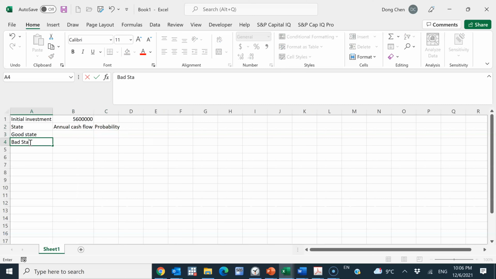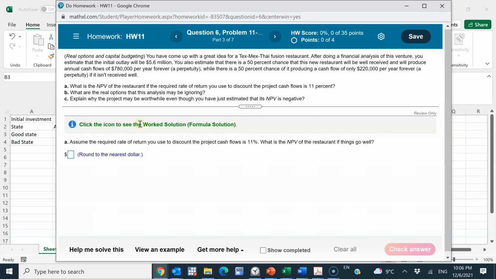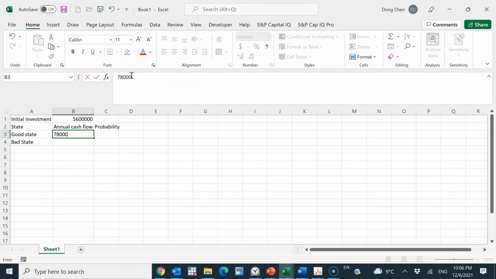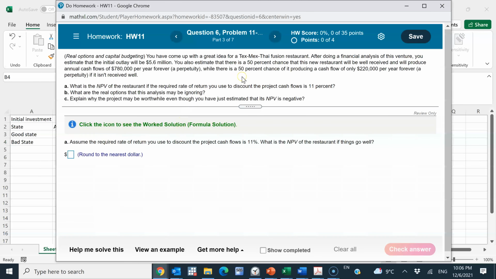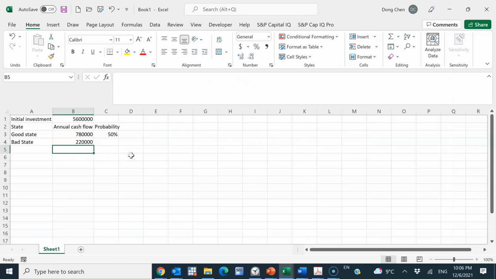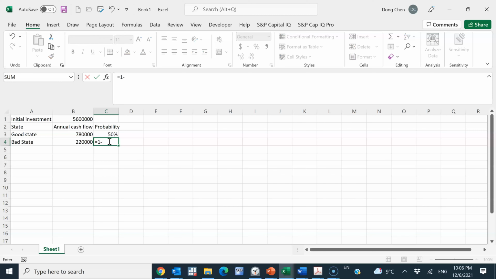And then we have two states. The annual cash flow under the good state is 780,000, and this happens with 50% chance. And the annual cash flow under the bad state is 220,000, and this also happens with 50% chance. Because the probabilities must sum up to 1, I just use 1 minus the other probability to calculate the probability of the bad state.